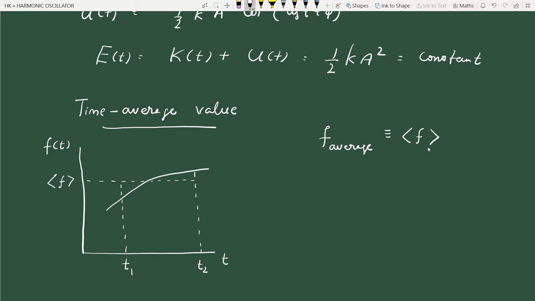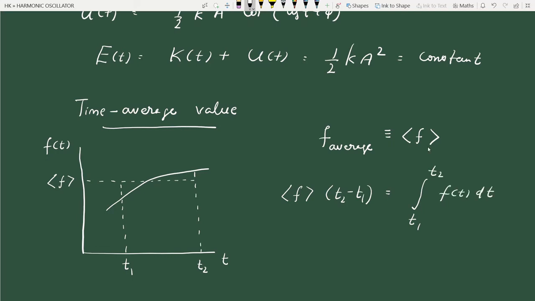So what is the area of the rectangular section? The height of this rectangle is the average value of the function, and the base of the rectangle is T2 minus T1, the time interval, right? So this should be equal to the actual area under the curve. We know that the area under a curve is the integral of that function. So the area under the curve is the integral from T1 to T2 of f of t dt.